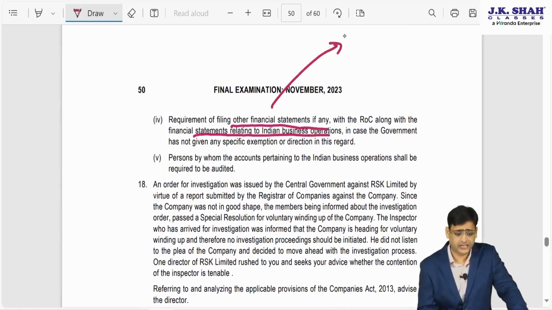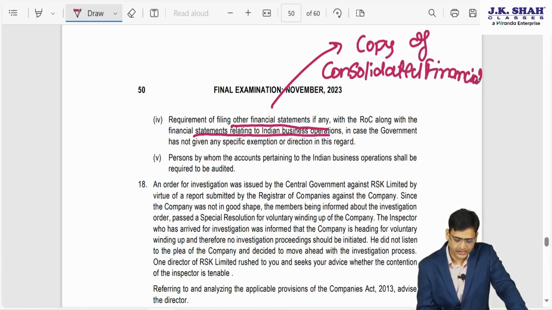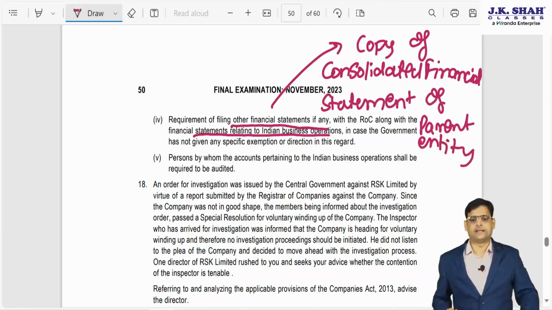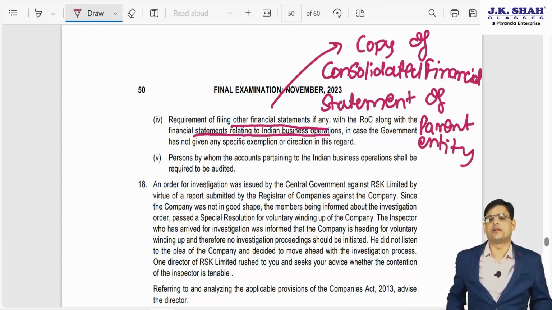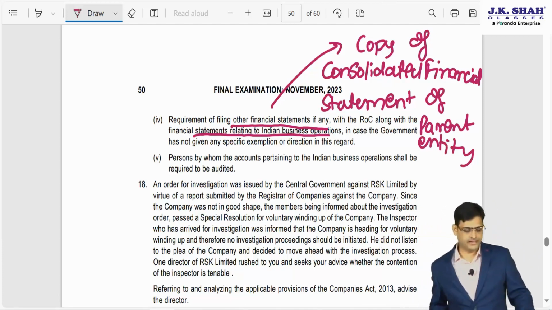Along with standalone financial statement, you have to file a copy of consolidated financial statement of parent entity.